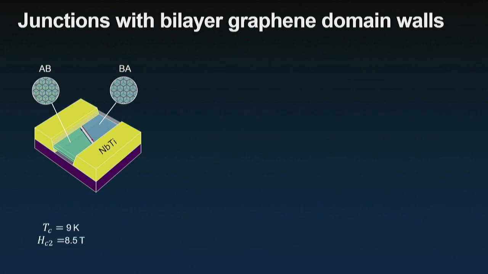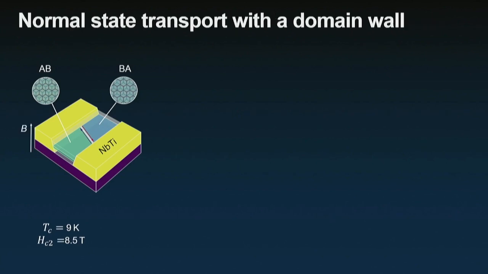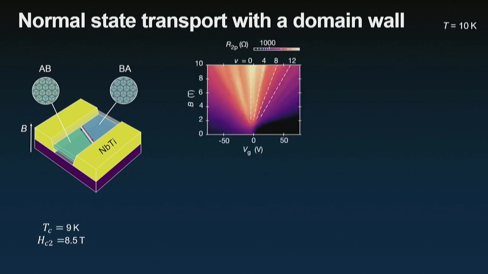We use niobium titanium because it has a high critical field, and we apply a perpendicular magnetic field to induce cyclotron motion. Let me start here by just showing normal state transport. We measured Landau fan diagrams at high magnetic field at temperatures above the critical temperature of the electrodes, and we saw the degeneracy expected for bilayer graphene.